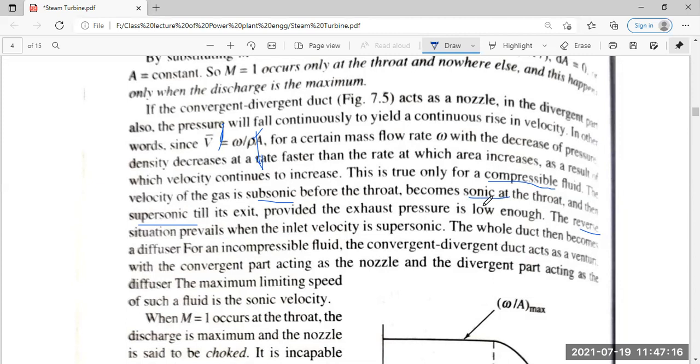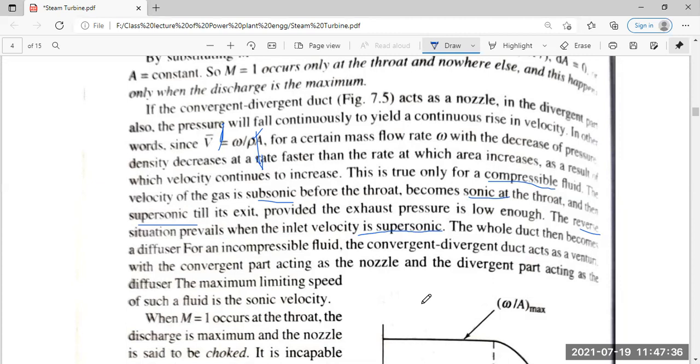When the velocity becomes supersonic, the whole duct becomes a diffuser. A diffuser means the cross-sectional area is minimum at the entrance and maximum at the outlet, and it is increasing.